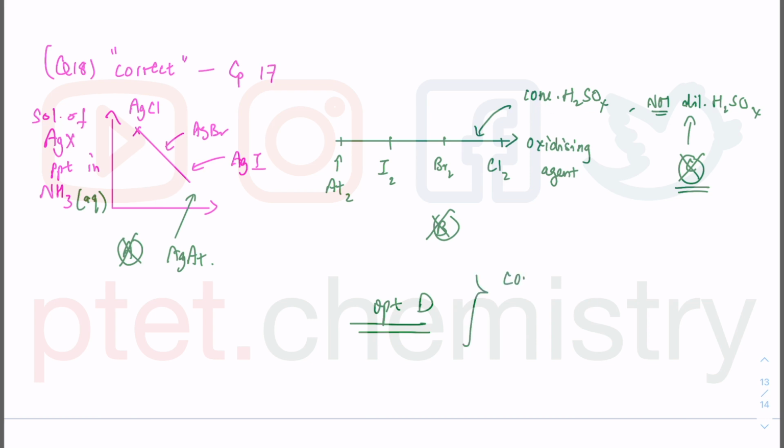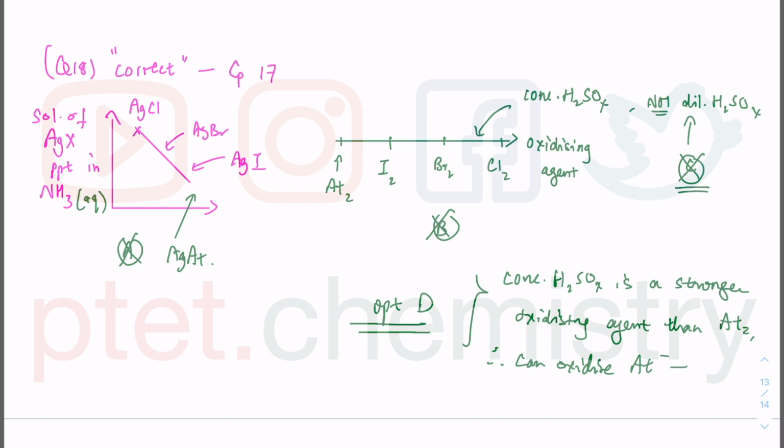So I can give my reason if this is in a theory paper. Concentrated sulfuric acid is a stronger oxidizing agent than the halogen itself, therefore it can oxidize At- to At2. Obviously this equation is not balanced there.